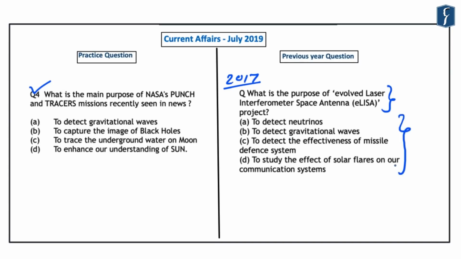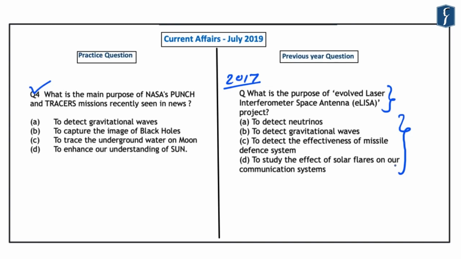Now, all the options that are given in this question are sometimes seen in the news regularly. So while answering such questions, you have to carefully read the options that are given. And only after reading all the four options, you should decide what is the main requirement of the question. So here, if you look at the first option, that is to detect the neutrinos.